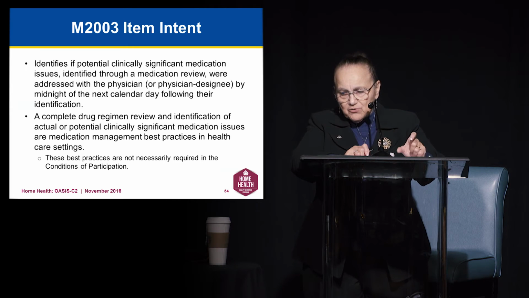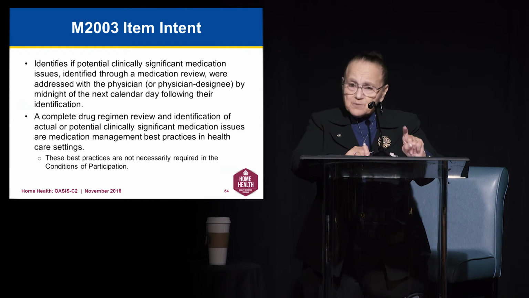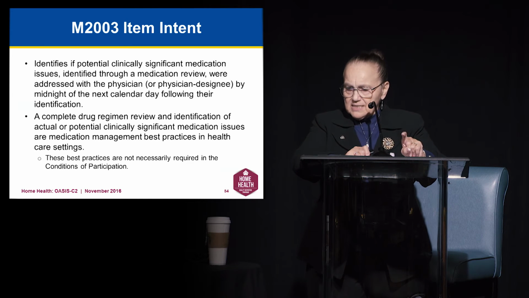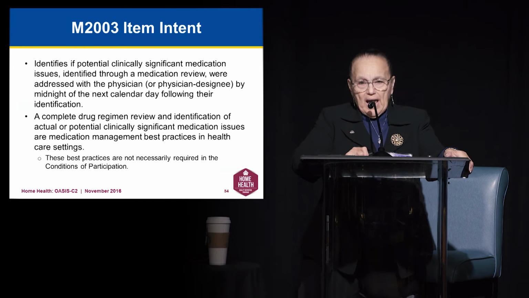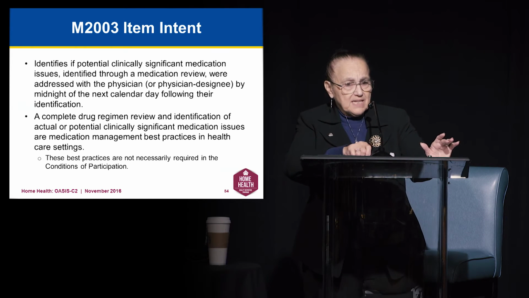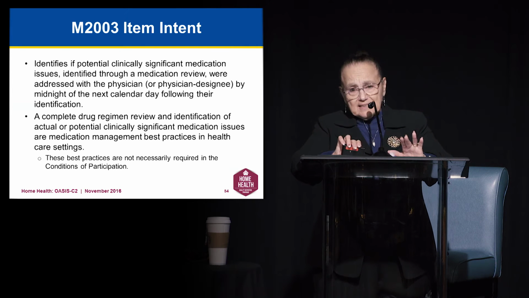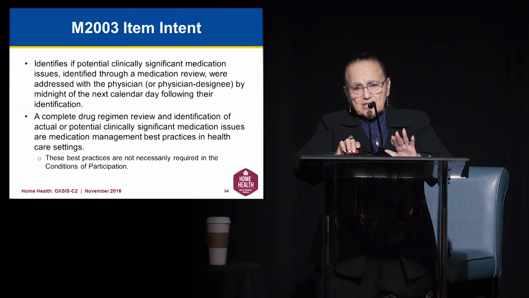A complete drug regimen review with identification of the issues are medication management best practices in healthcare settings. Best practices are not necessarily required by the conditions of participation. However, as you've seen on the slides themselves, it does say, according to agency standard, policy, and procedure.